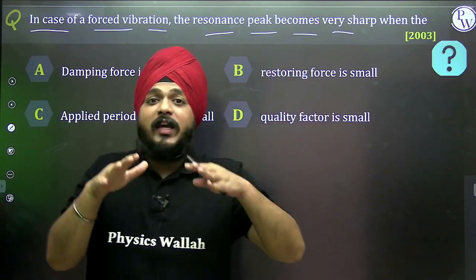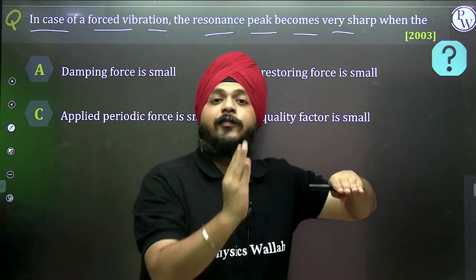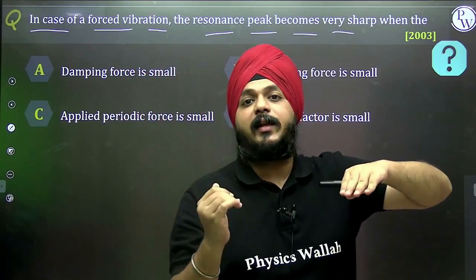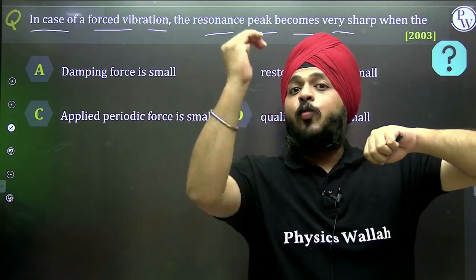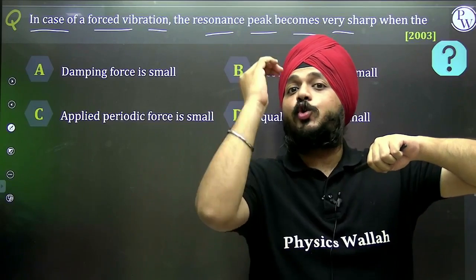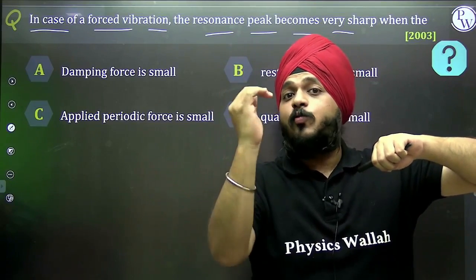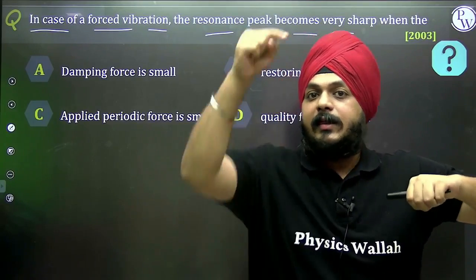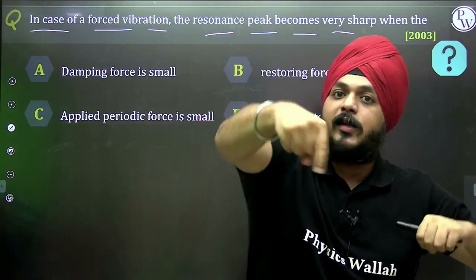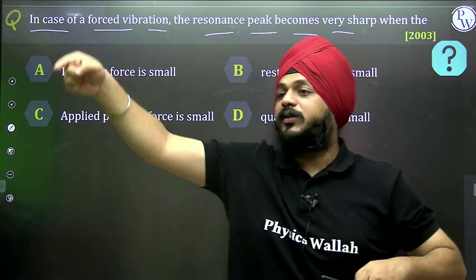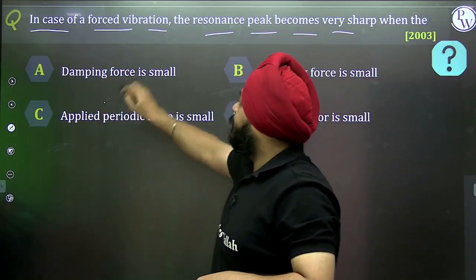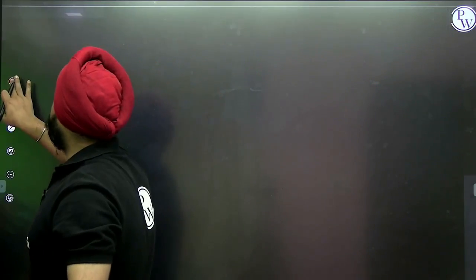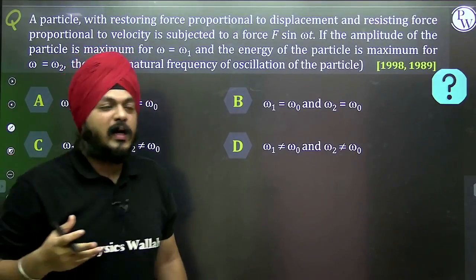So in the case of resonance, when the external force is applied to a particle, slowly the frequency of the oscillator is increasing, and at one moment it is matching up to the natural frequency. At that point resonance occurs, and in the resonance condition the damping force is quite small. So based on this resonance situation and that formula, the questions are asked.